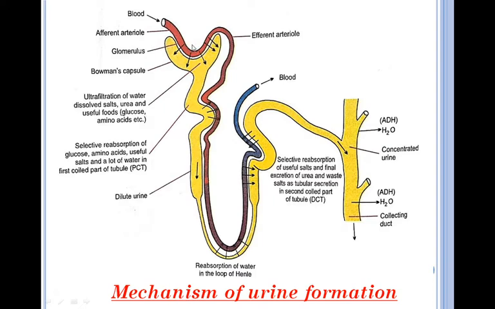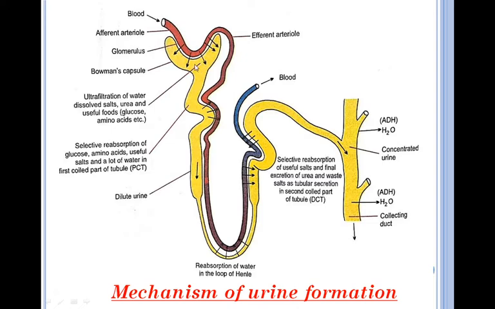The difference in their dimension is to create high pressure, ultra pressure, in the Bowman's capsule to filter out the blood plasma part of the blood. Now the liquid part of the blood, that is blood plasma, is filtered out under high pressure into the cavity of this Bowman's capsule, and this blood plasma contains all the useful substances, that are glucose, amino acids, inorganic salts, water, along with harmful substances, that are nitrogenous waste, metabolic waste of the body.